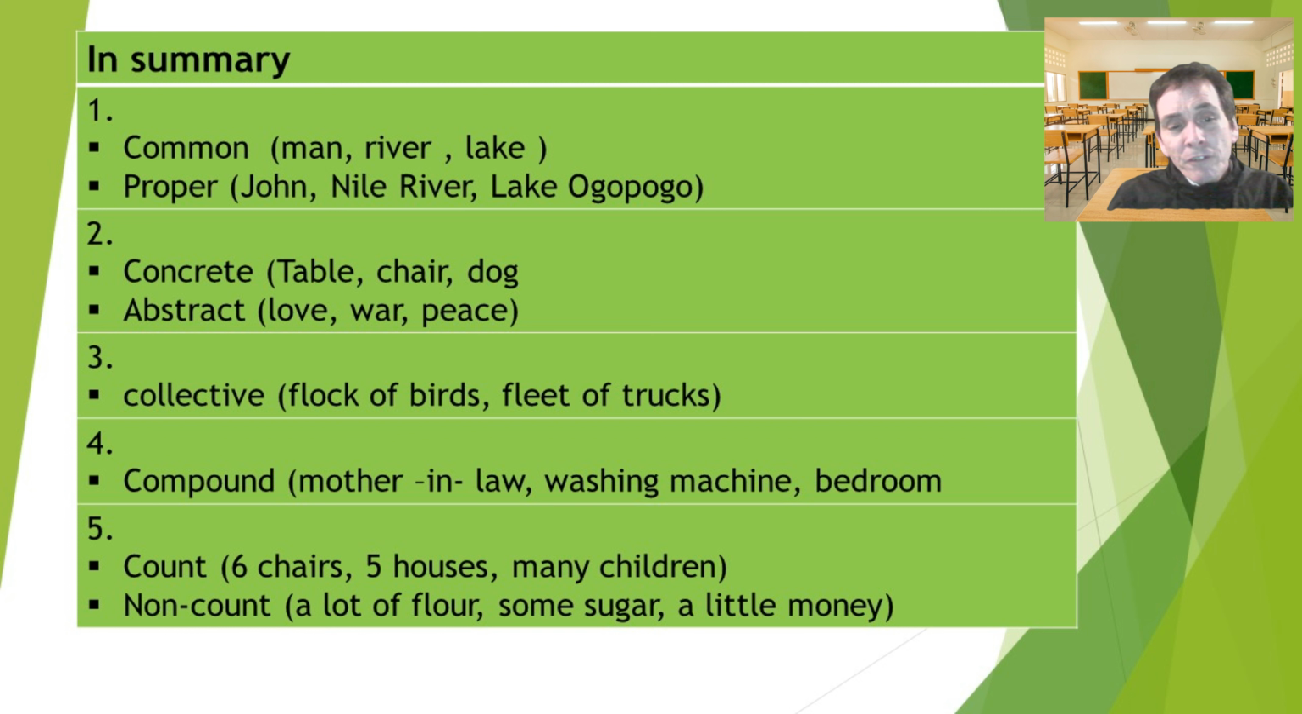And group number 5, we have count nouns and non-count nouns. Count nouns, we can say, for example, 6 chairs, 5 houses, many children. Non-count nouns, we can say a lot of flour, some sugar, and a little money. So that's just a summary, everyone. And remember, very soon I'll be doing more. I'll be making some quizzes on YouTube as well. And I'll be going into more specific detail about each of these. Today I just want to let you know about the 5 types of nouns.